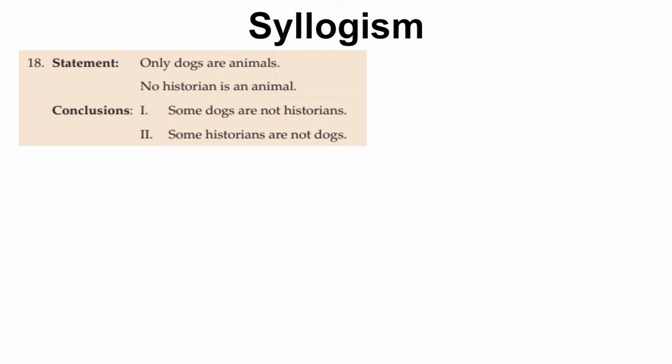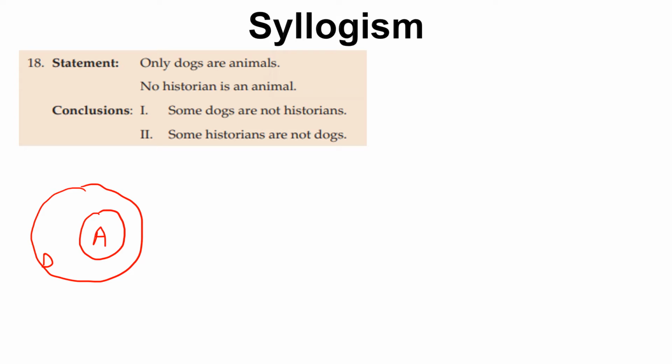As I have told you before, the simplest method to solve any syllogism is to make Venn diagrams. So we will make a Venn diagram for the first statement. The first statement says only dogs are animals. So this circle represents dogs and this circle represents animals.